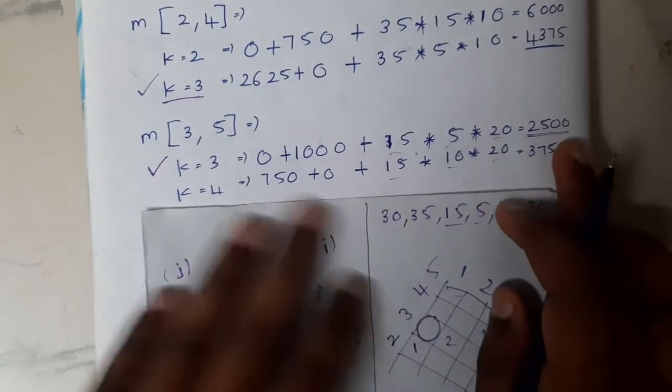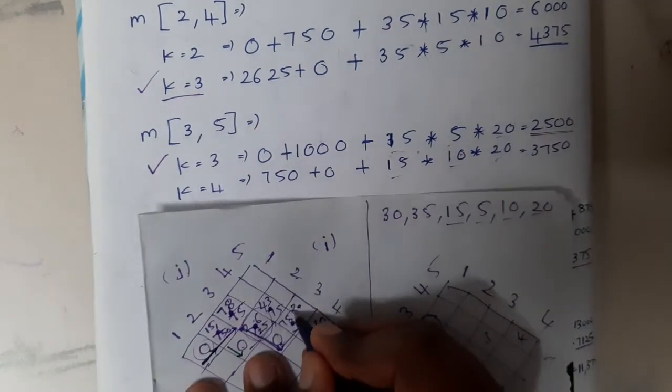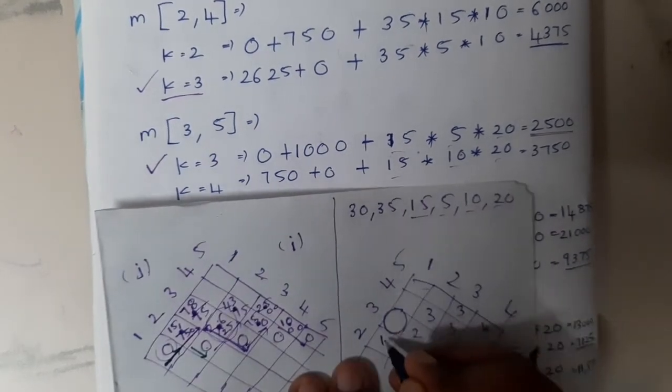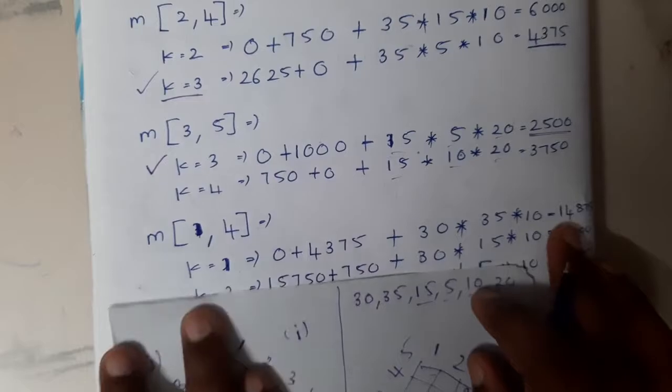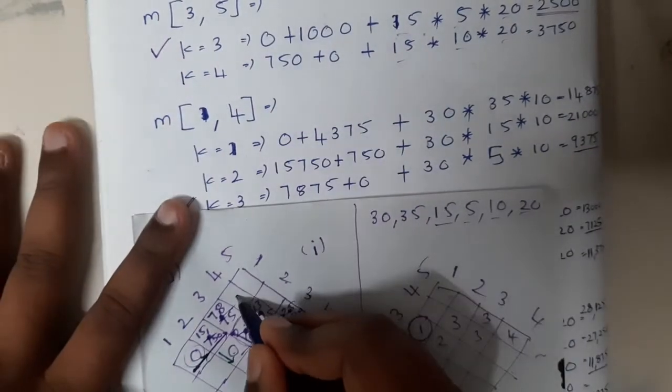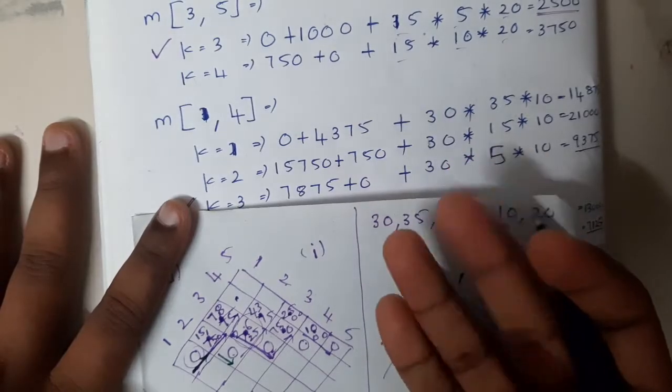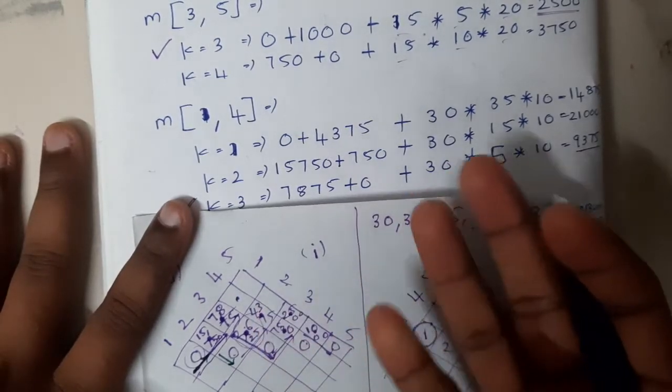Got it? Yes. So again we got the minimum value 2500. So you will write 2500 here. So in both the cases 3 gave the result and here 1 gave the result. Got it? Yes. So in the same way you will calculate for this, guys. If you observe for this, you will get 3 pairs, right? So k equal to 1, 2, 3. So here 2, 3, 4.